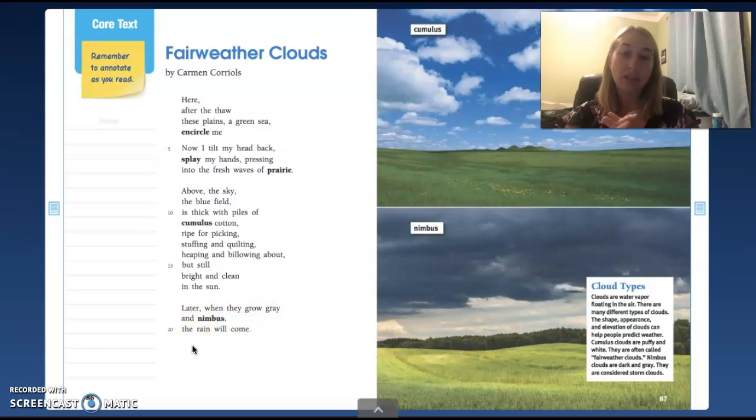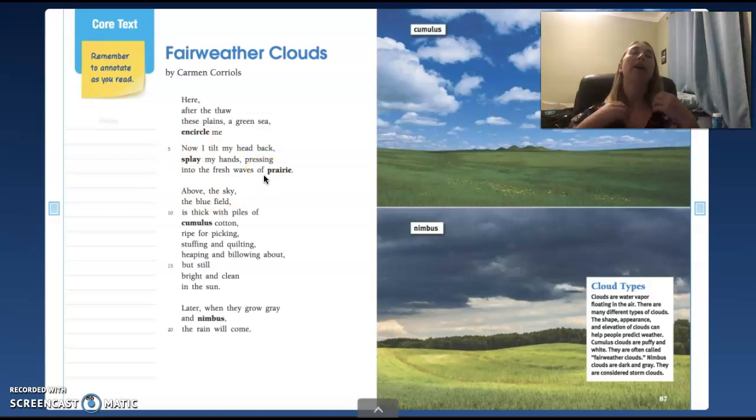All right, do you guys remember? So first he's talking about how he is in a prairie, a green sea. So he's calling all of this green grassland. He's comparing it to the ocean because it's big and open and vast, except a prairie is green and the ocean is blue. And it's encircling him. So it's surrounding him. Okay, and then as he lays his head back, I want you guys to think about this, visualize it.